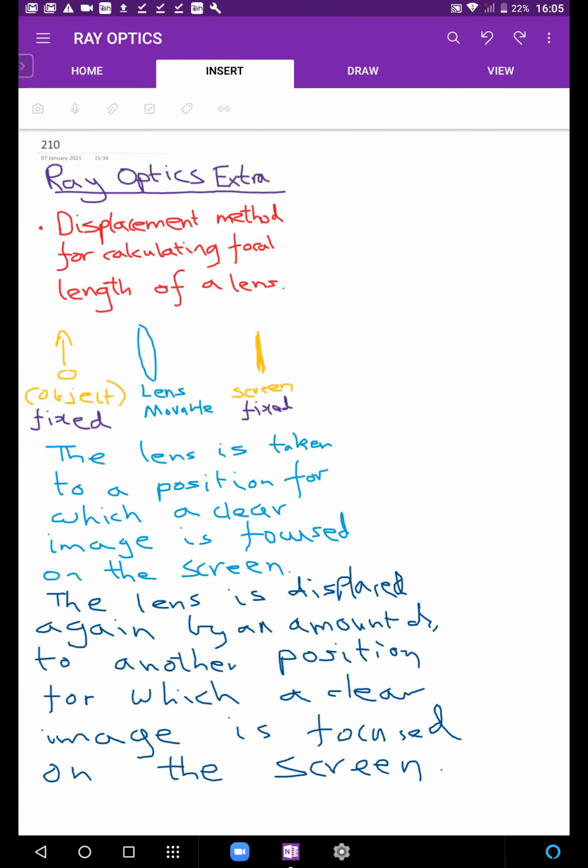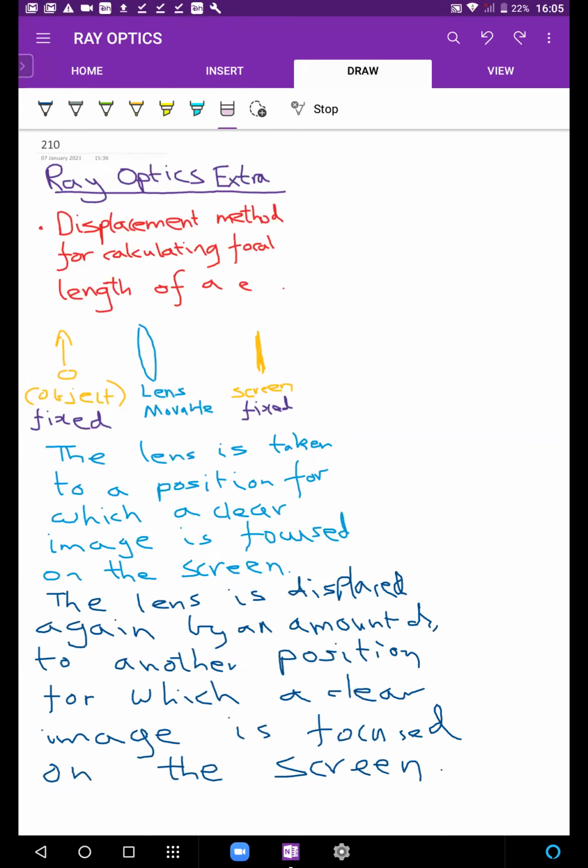It has to be a convex lens, otherwise an image will never form on the screen. Concave lens doesn't form a real image for a real object. So the displacement method for calculating focal length is for a convex lens always.